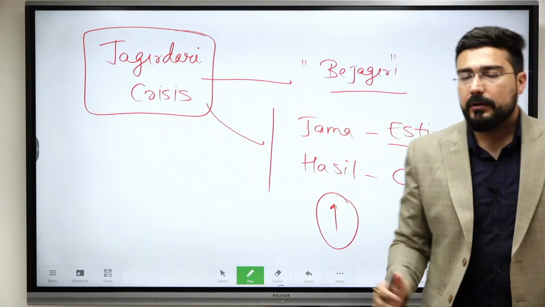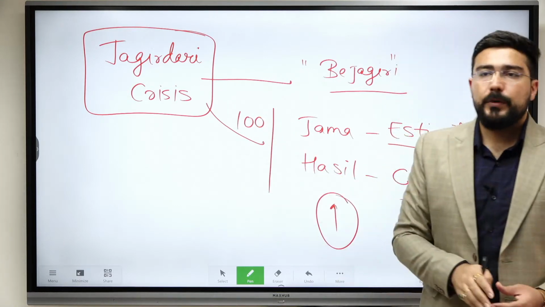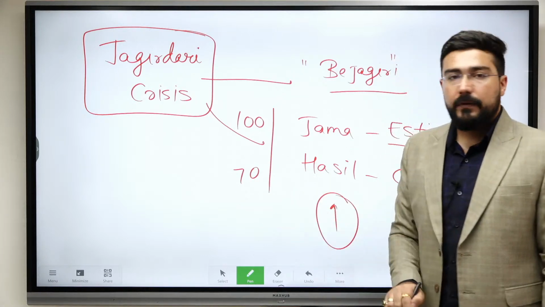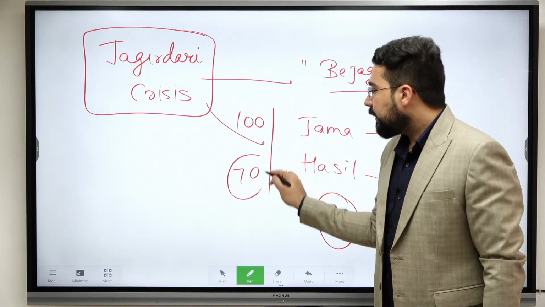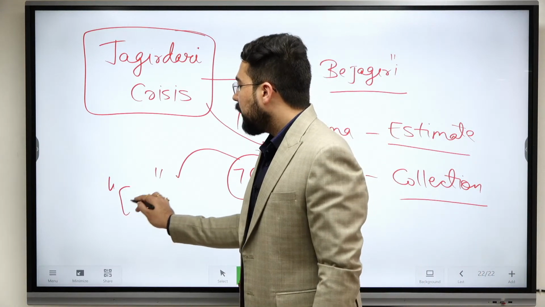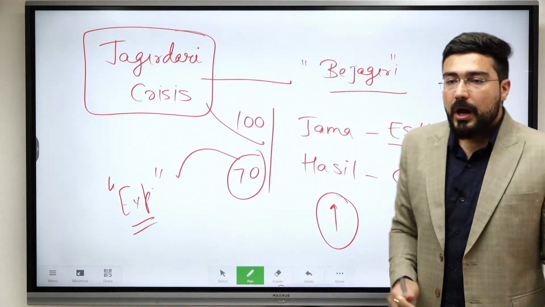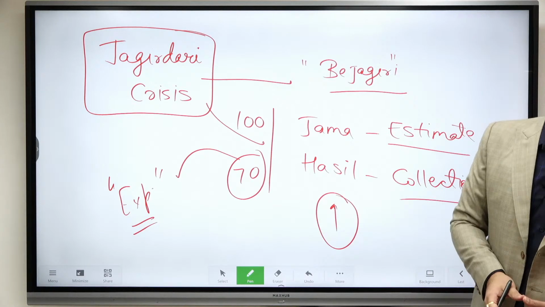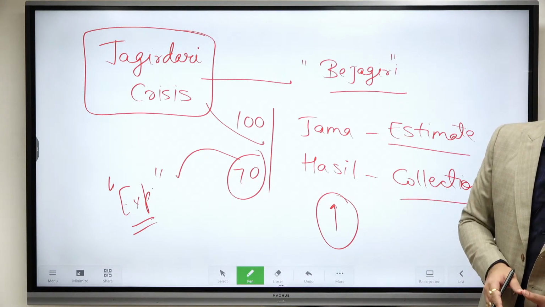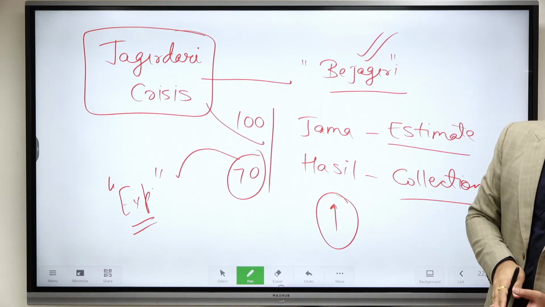Suppose I assign you a place, I said you'll get 100 rupees from this Jagir and you're able to collect only 70. Out of this 70, you have to spend a lot on maintaining the troops, horses, etc., and you'll be left with very little revenue eventually. So this was the Jagirdari crisis. In this Jagirdari crisis, there was an increase of Bejagiri.